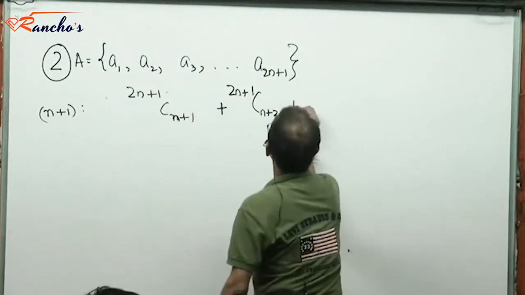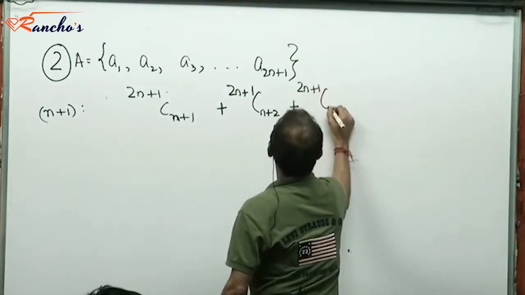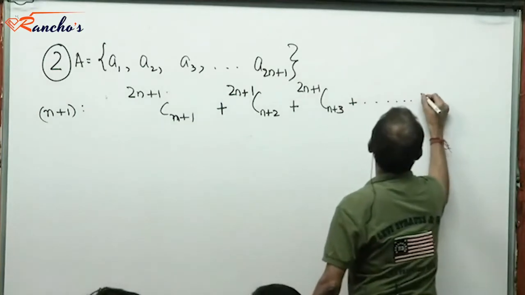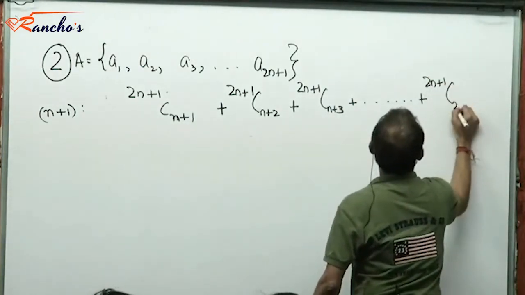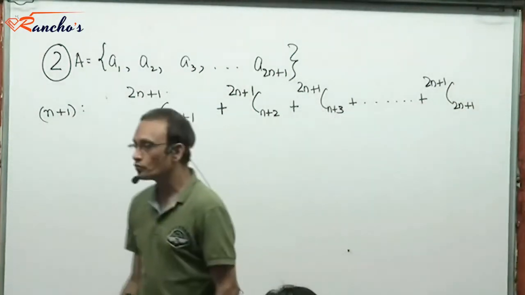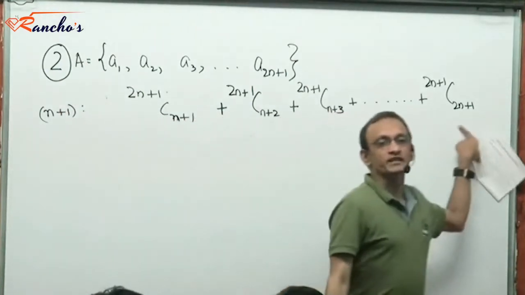Number of subsets with n plus 3 elements going this way. Number of subsets with 2n plus 1 elements is this. Yes or no? So we essentially have to obtain this sum.